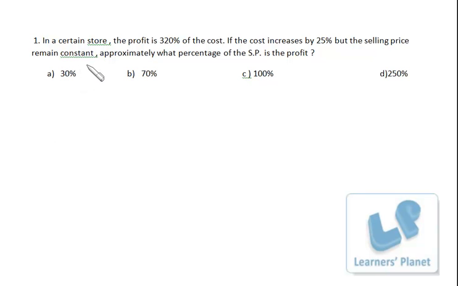Next, we have the doubts of profit and loss. In a certain store, the profit is 320% of the cost. If the cost increases by 25% but the selling price remains constant, approximately what percentage of selling price is the profit? So that's pretty simple. Cost price, profit and selling price. Cost price, I suppose 100, profit is 320% of the cost, so it is 320, and 420 will be the selling price.